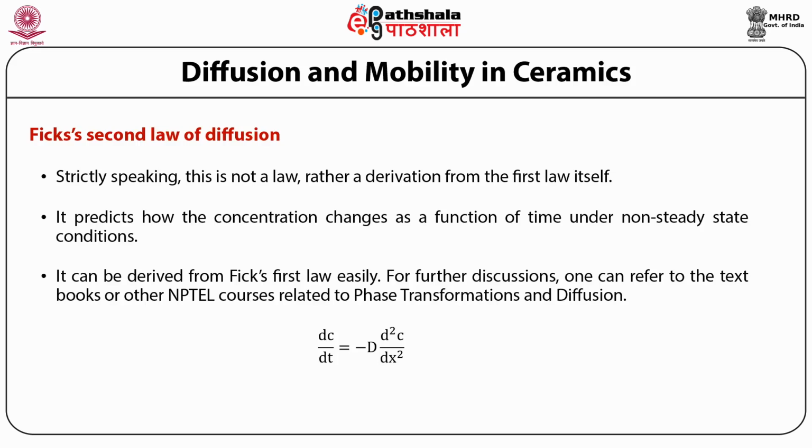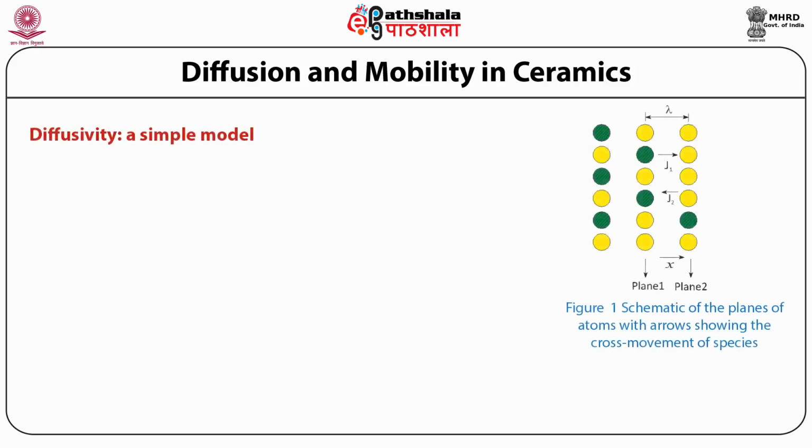So we recall that dC by dt is equal to D d square C by dx square, where t is the time in seconds and the above terms are already mentioned in the previous slides. It predicts how the concentration changes as a function of time under non-steady state. Now, a simple model of diffusivity. So let us discuss the diffusion model.